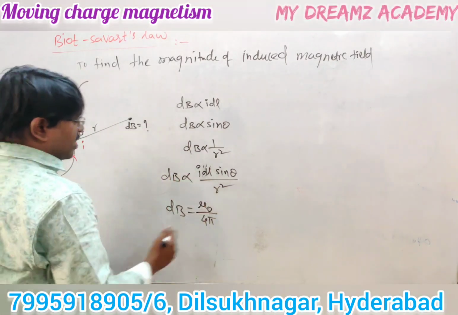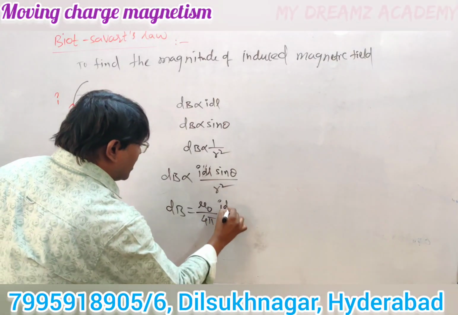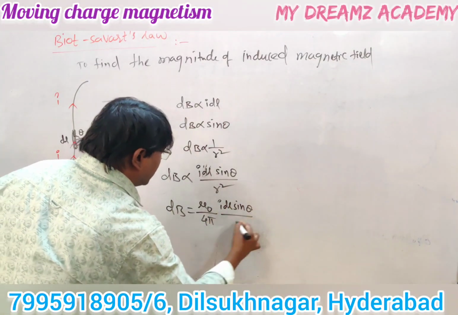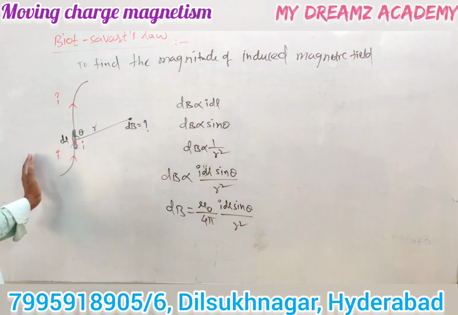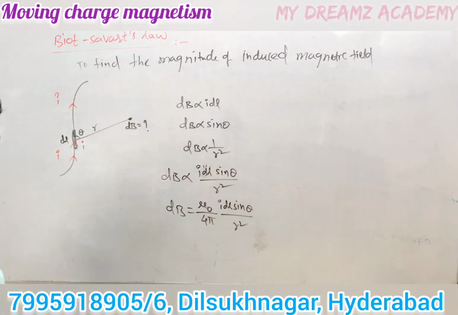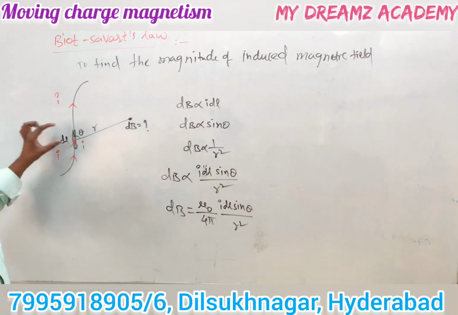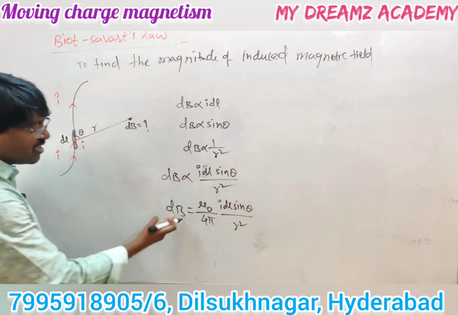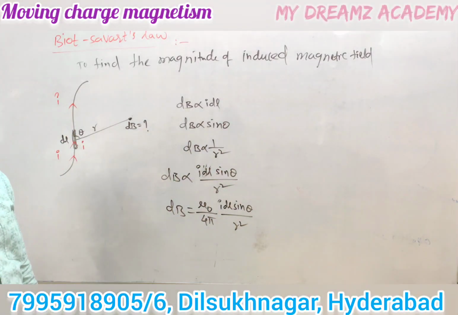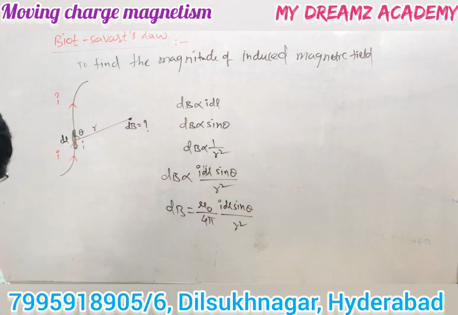So dB equals mu naught by 4 pi into I dl sine theta by r square. This is the induced magnetic field due to the current carrying conductor at a distance r from the conductor. This is due to a small element at a distance r: dB equals mu naught by 4 pi into I dl sine theta by r square.